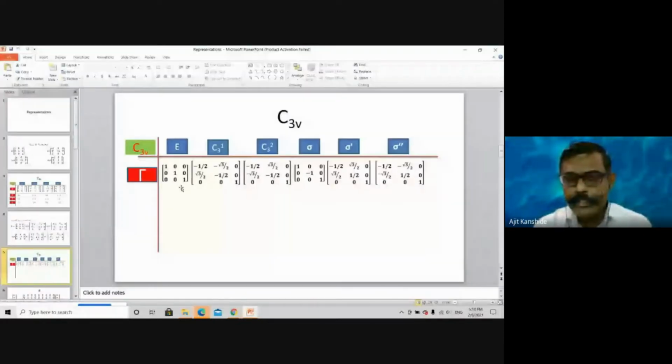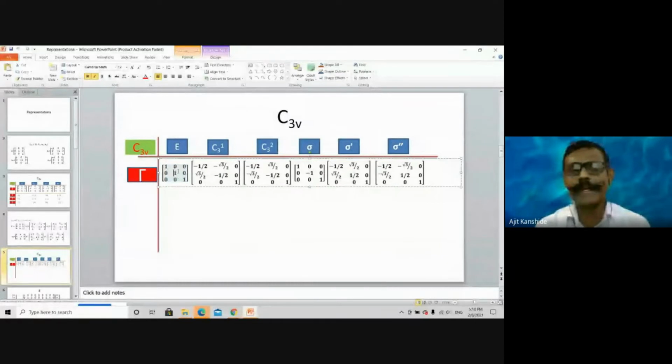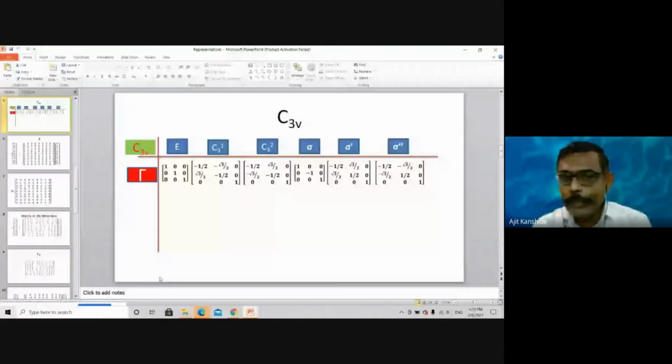So pay attention towards the first two elements in the first column and the first two elements in the second row. Means you have to consider a 2 by 2 matrix. Only pay attention to the 2 by 2 matrix. So for identity: 1, 0, 0, 1; for C3 1: minus half, minus root 3 by 2, root 3 by 2, minus 1 by 2. So such a 2 by 2 matrix you consider. And the last is a 1 by 1 matrix.